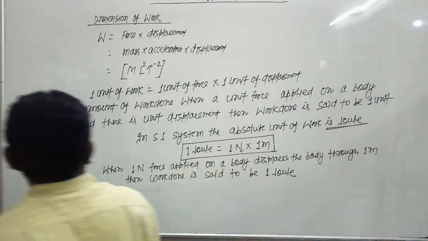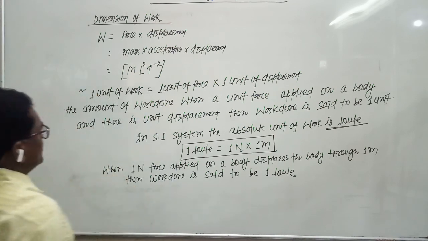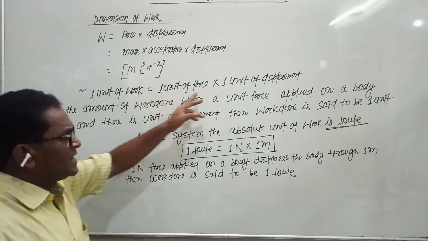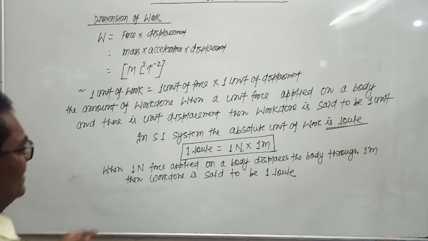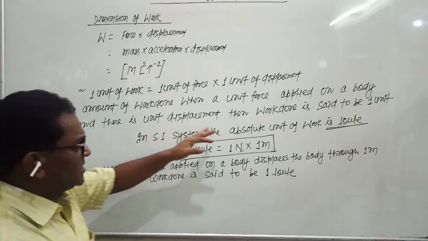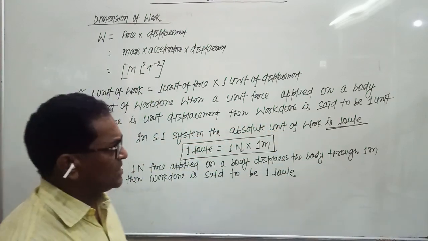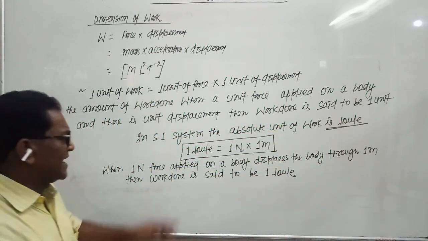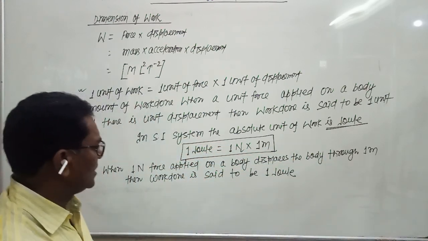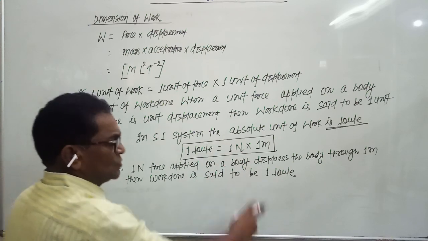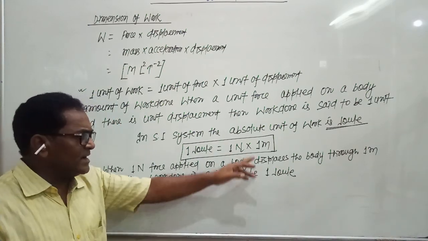Now about the unit of work. 1 unit of work equals 1 unit of applied force into 1 unit of displacement. In the SI system, the absolute unit of work is joule, and 1 joule equals 1 Newton into 1 meter.